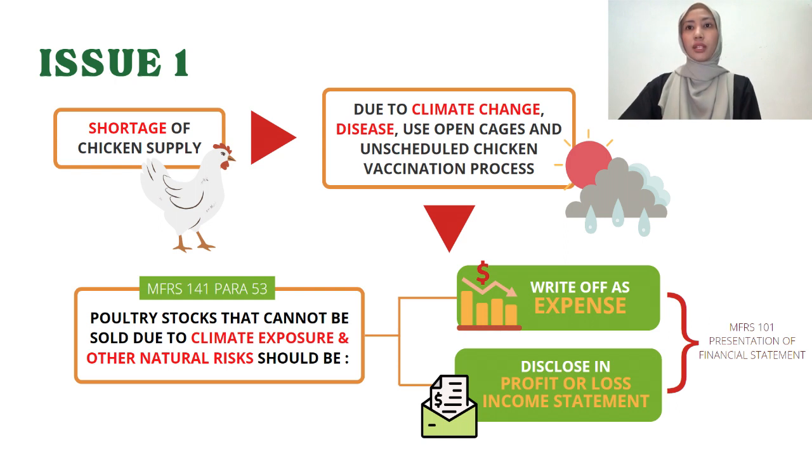Referring to MFRS 141 paragraph 53, poultry stocks that cannot be sold due to climate exposure and also other natural risks should be written off as expenses regarding its loss, as it will give rise to a material item of income or expenses. It will be disclosed in accordance with MFRS 101 presentation of income statement under profit and loss income statement.